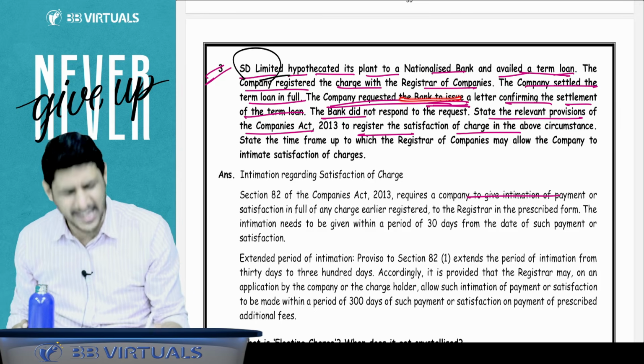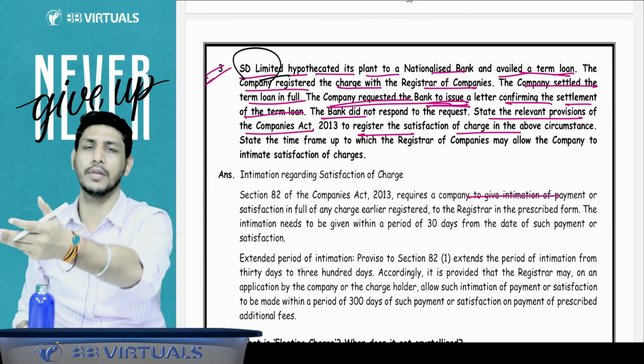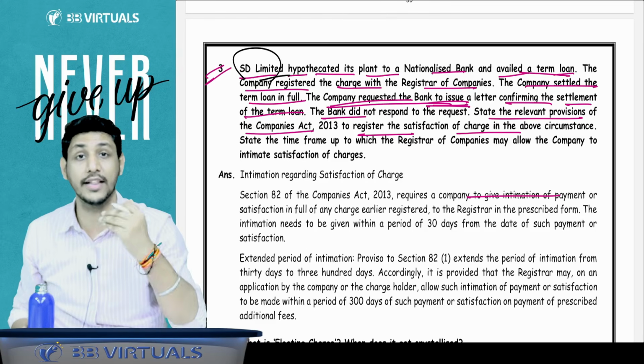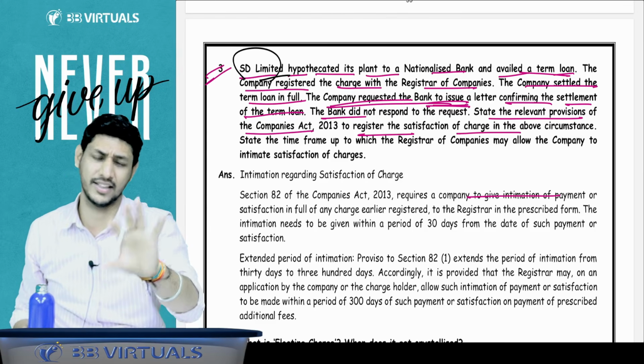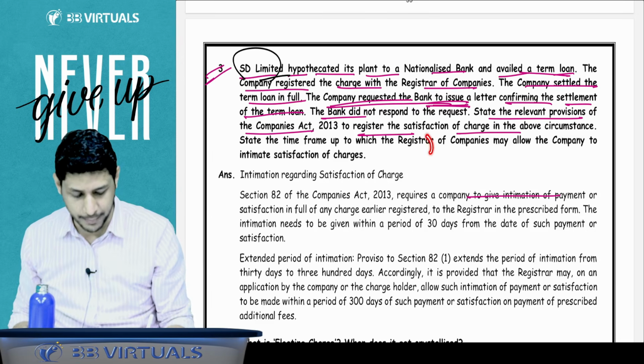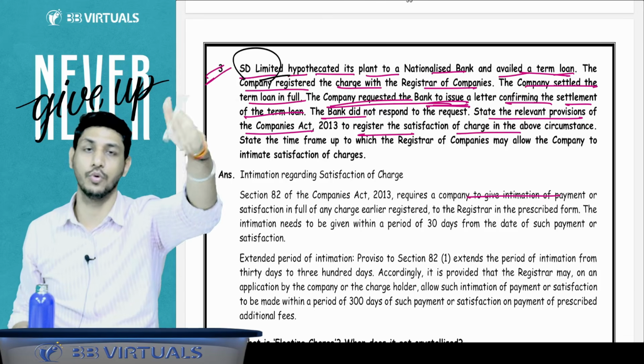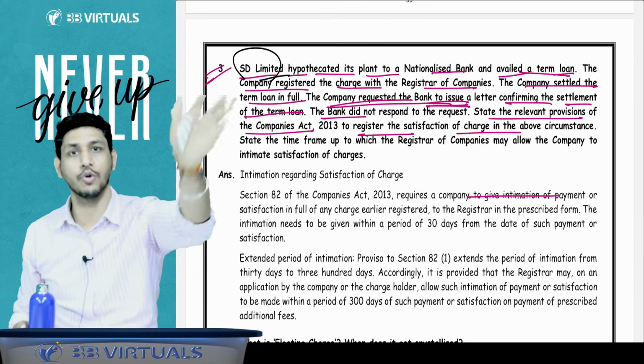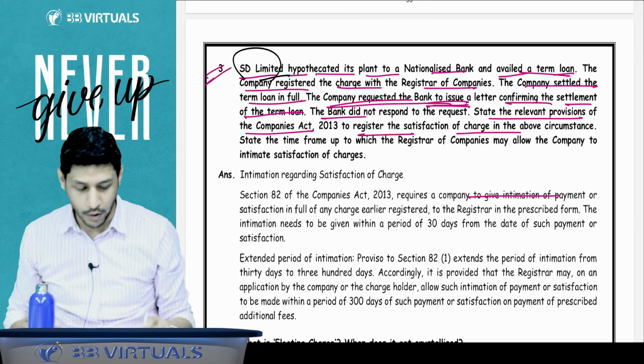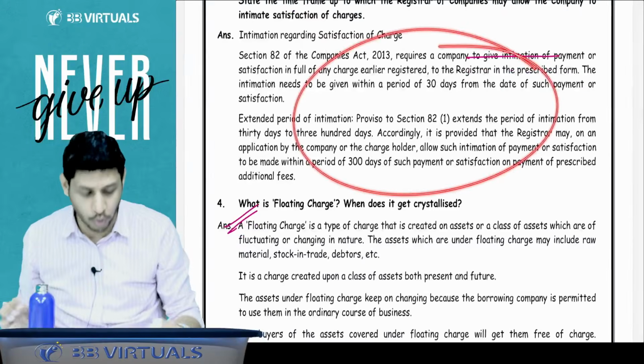Here the company is asking for a no objection certificate from the bank, and the bank is not responding. You have to tell the further course of action. What do we need to do now? Nothing. You just have to follow section 82, file CHG-4 to the ROC. The ROC will automatically issue the show cause notice on its own, and further course of action will be as per section 82. So you have to write down the provision of section 82 only.